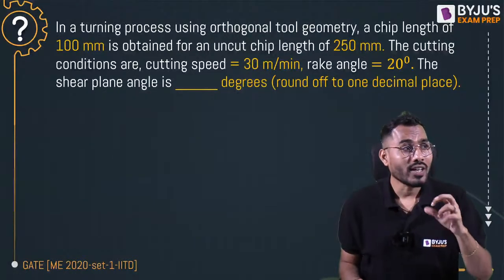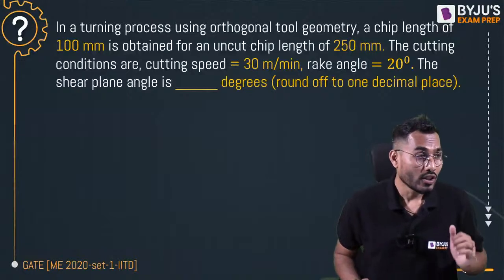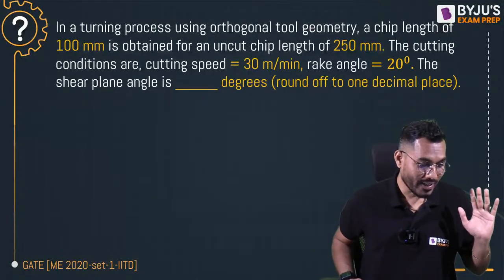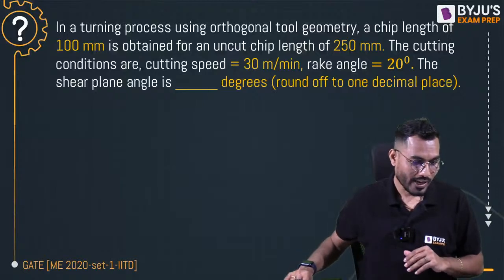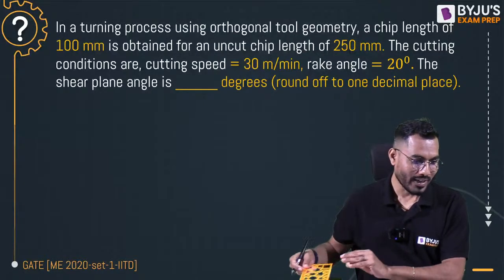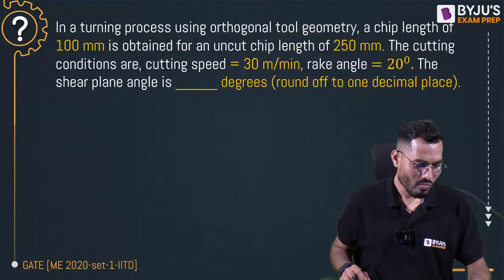The cutting conditions are given. The cutting speed is 30 meters per minute. The rake angle of the tool is given as 20 degree. The shear plane angle is what we are interested to calculate. So can you calculate the shear plane angle here?